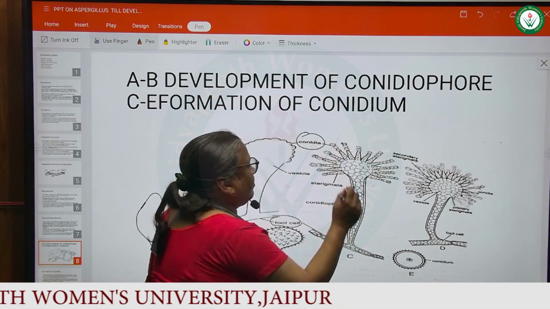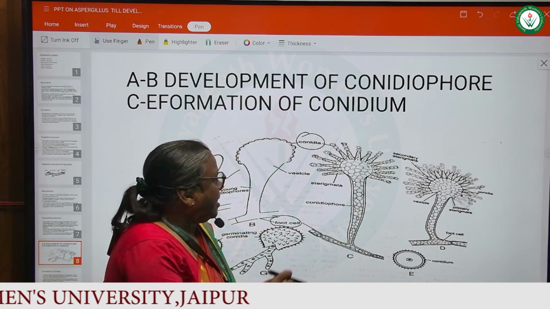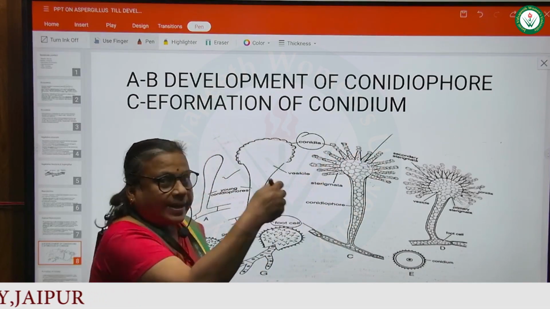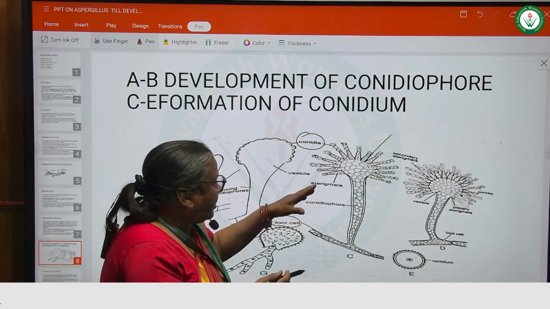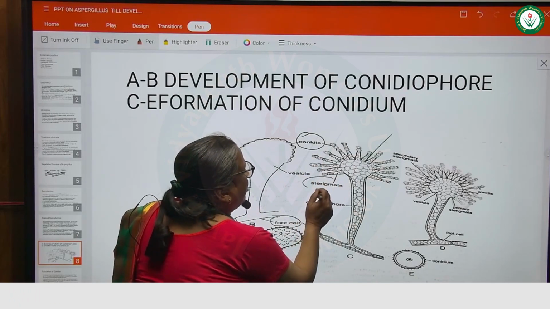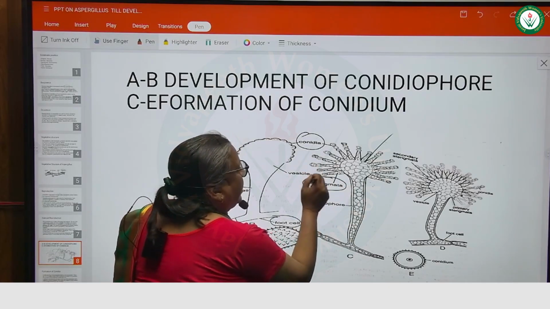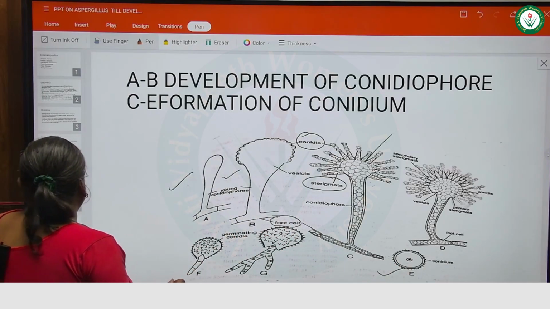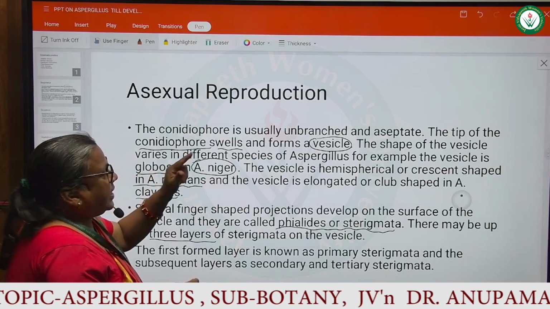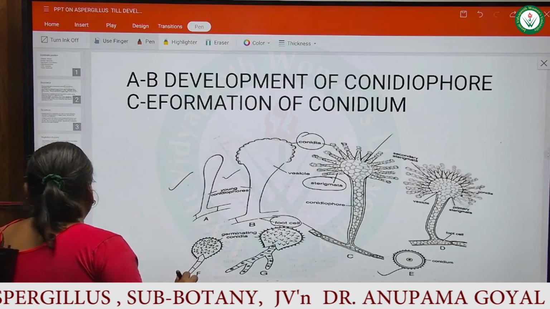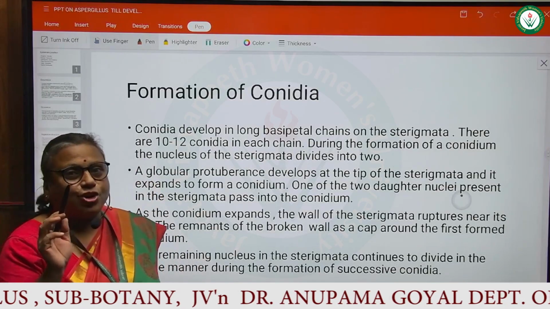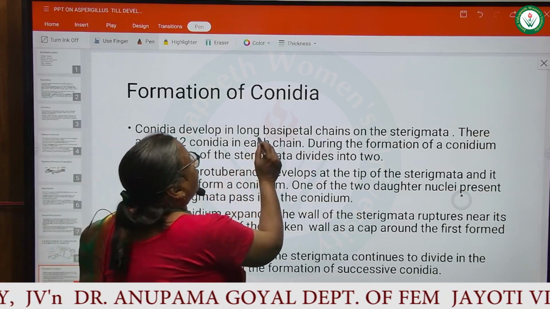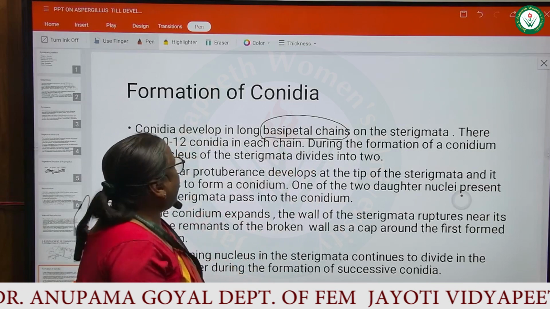Here in this diagram, you can see the formation of conidia, and this is the vesicle. On the upper surface of the vesicle, as you are seeing in the C diagram, there is the development of finger-like projections called sterigmata, on which conidia are developing. Now, this E diagram shows the conidium. The conidiophore is usually unbranched and aseptate, and now I talk about the formation of conidia. Conidia develop in long basipetal chains on the sterigmata.